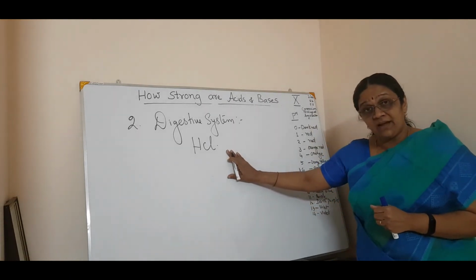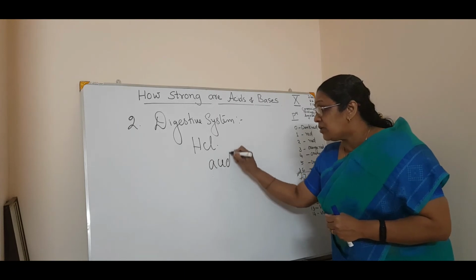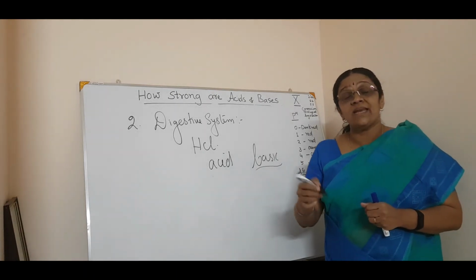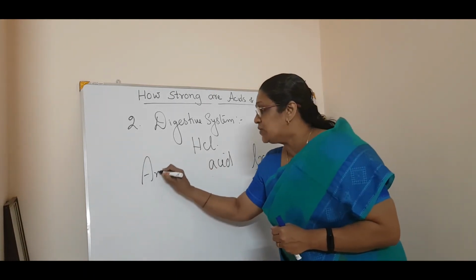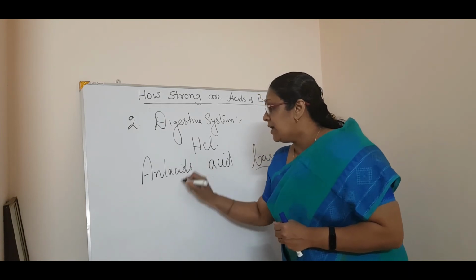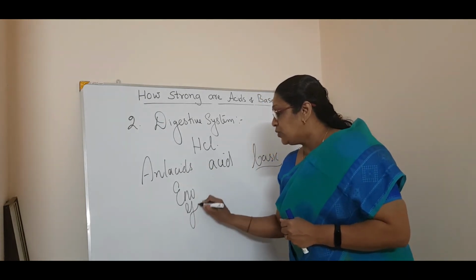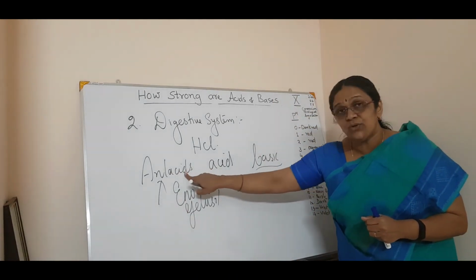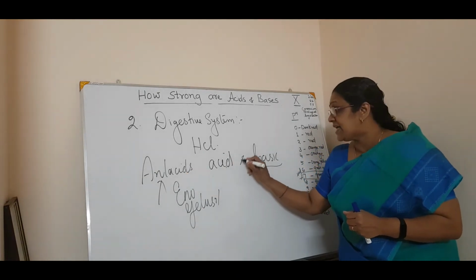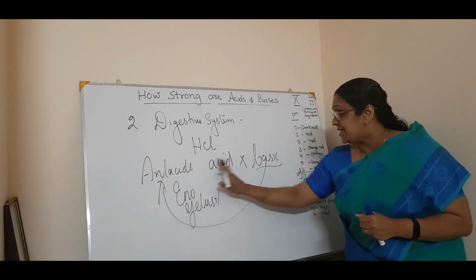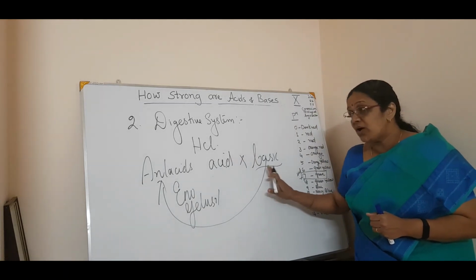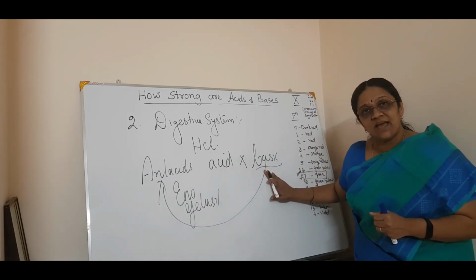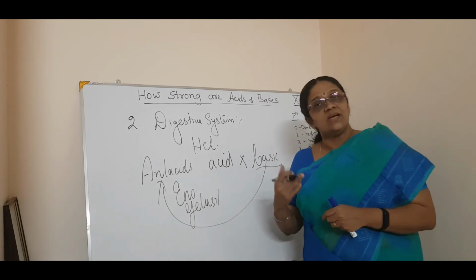Since acid is in larger quantity, you have to take a basic substance. You will take antacids. Have you heard of antacids? Like Gelusil, Eno. These are called antacids. What will the antacid do? Antacids are basic in character, so they will neutralize this acid, and you will get relief in the stomach.